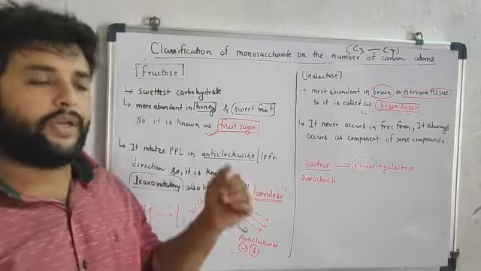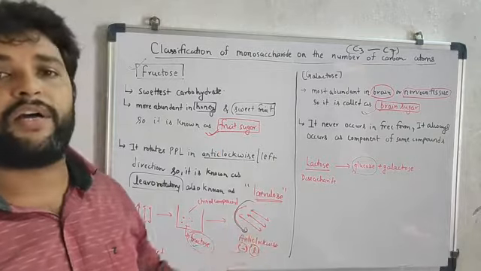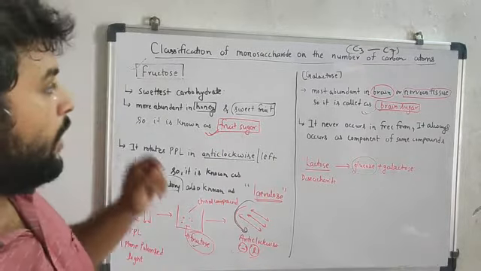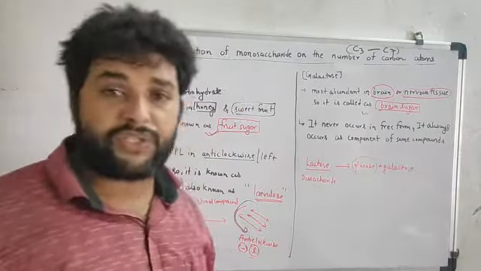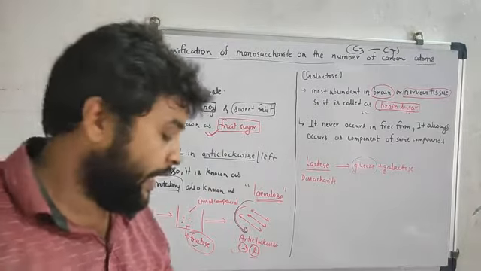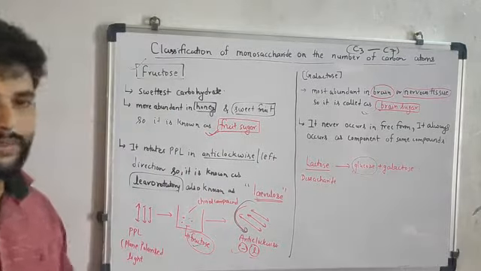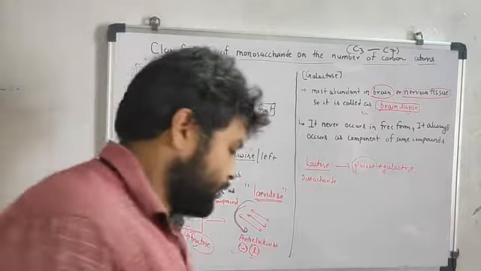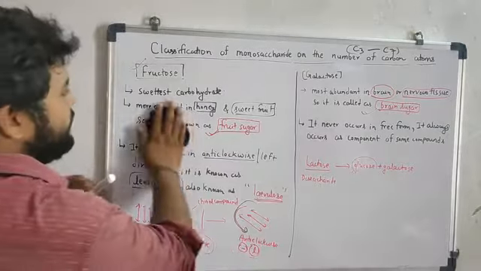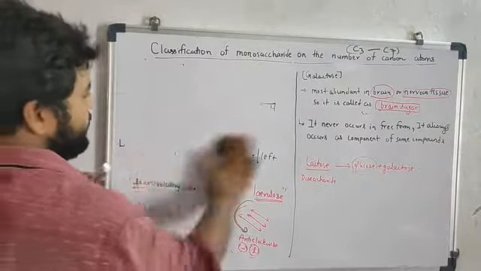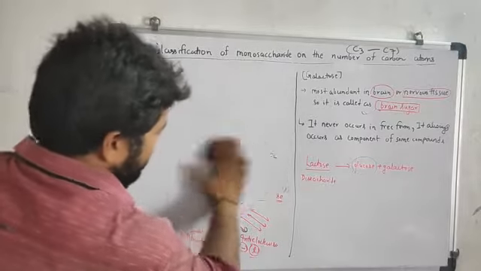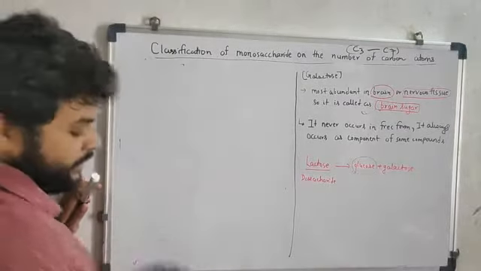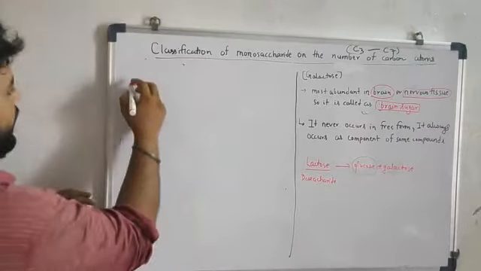Note this point. Now we are proceeding to the next section, the last, or we can simply say the largest monosaccharide, that is called the heptoses. This means the number of carbons in it will be 7.